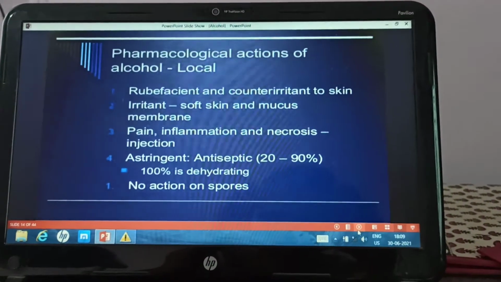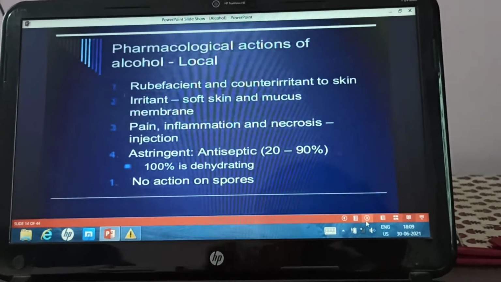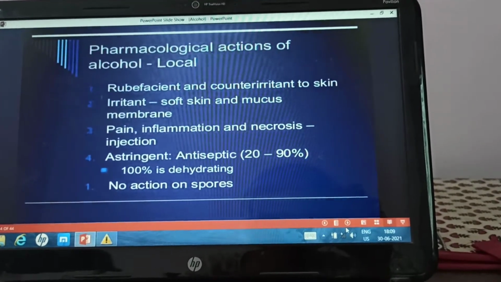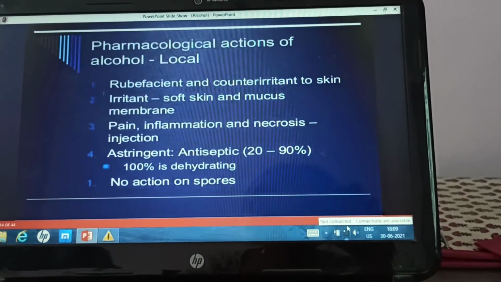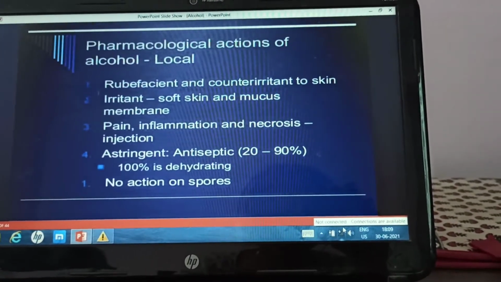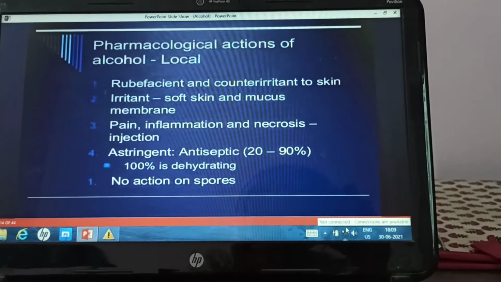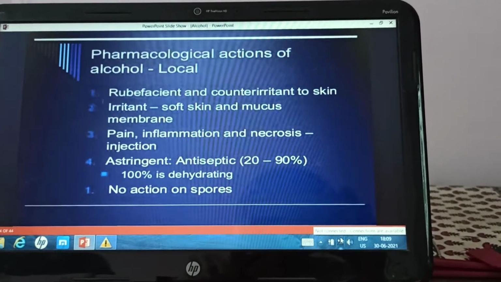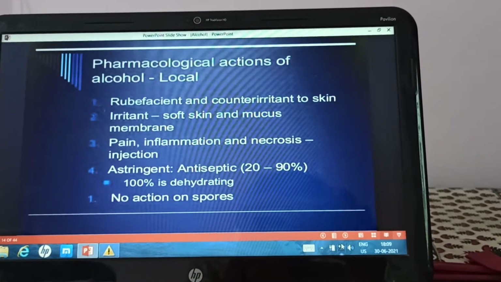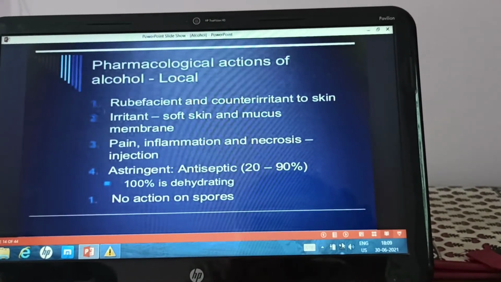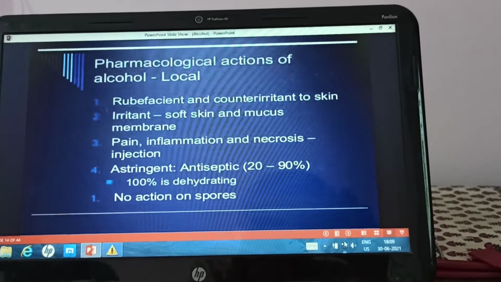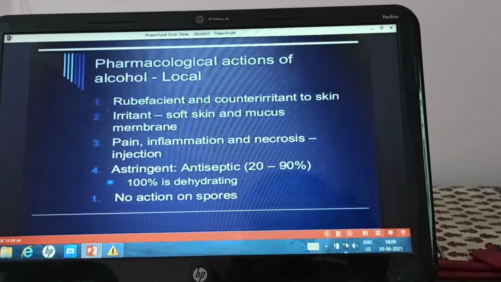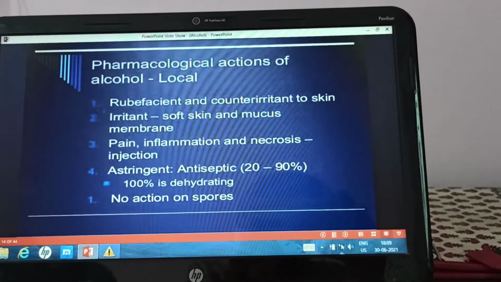Now coming to the pharmacological actions of the alcohol. Alcohol has local actions, as a counter irritant and rubefacient. It can be used as a counter irritant and rubefacient on the skin. It is highly irritant on the mucous membrane, so should not be applied on the mucous membrane or on the wounds or on the ulcers. If it is injected, it can lead to pain, inflammation and necrosis. So it should not be injected.